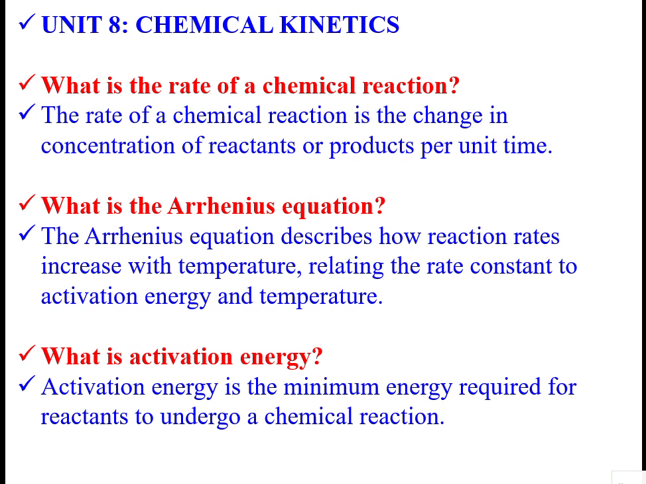Then the Arrhenius equation describes how reaction rates increase with temperature, relating the rate constant to activation energy and temperature. k is equal to k0 e power minus E by RT. That is the Arrhenius equation, where E is the activation energy and T is the absolute temperature. Activation energy is the minimum energy required for the reactants to undergo a chemical reaction and proceed to produce products.